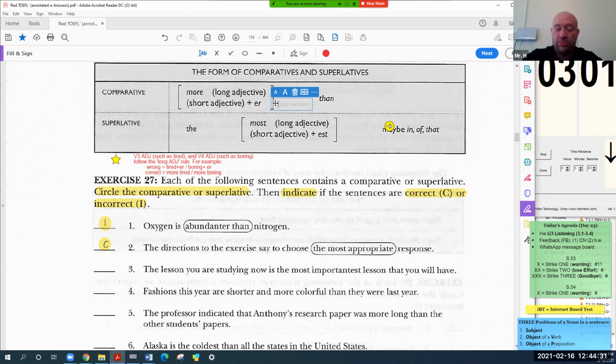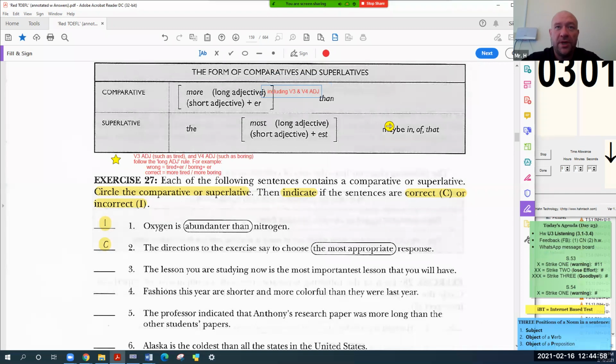So I'm going to put verb 3 and verb 4 adjectives up here, including. Do you understand what that means, gentlemen?